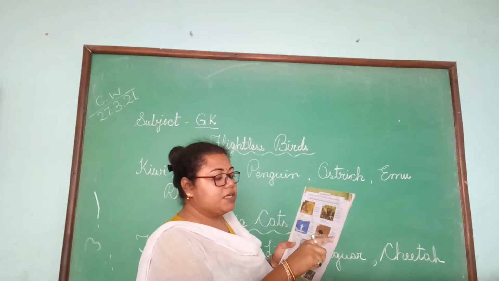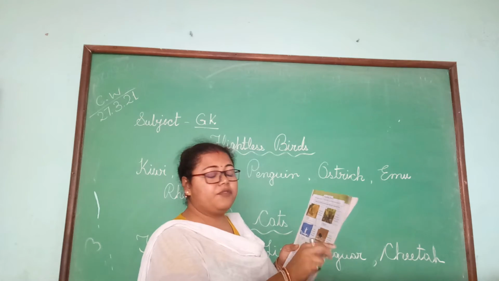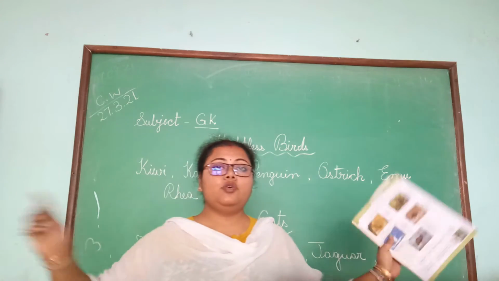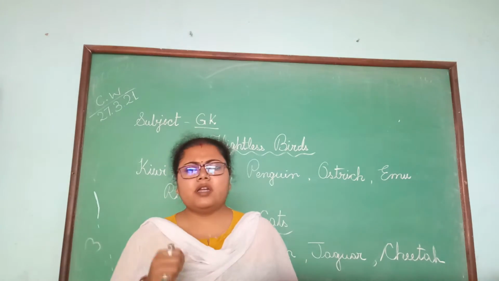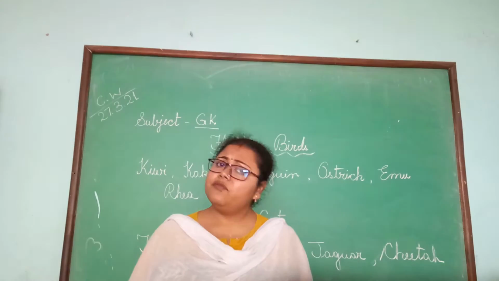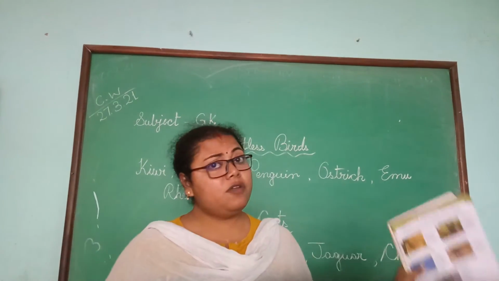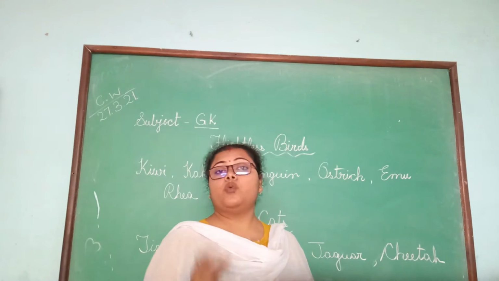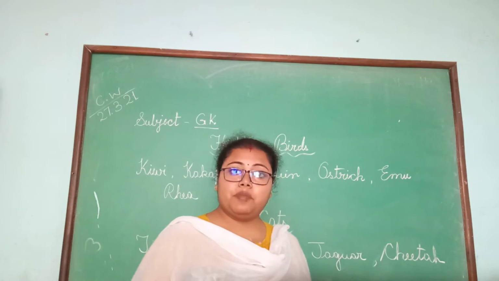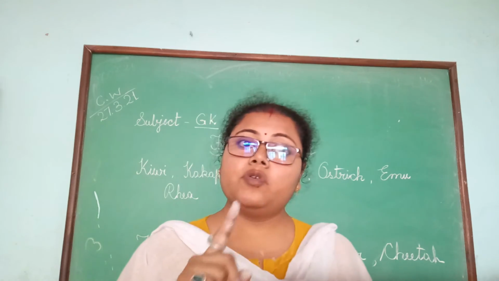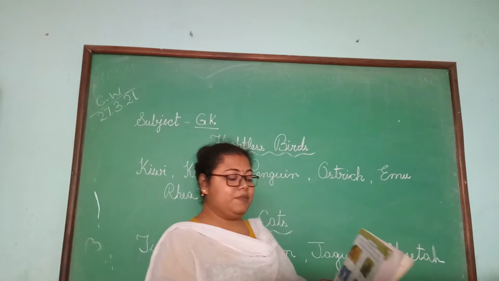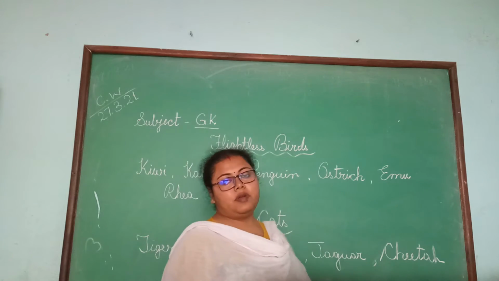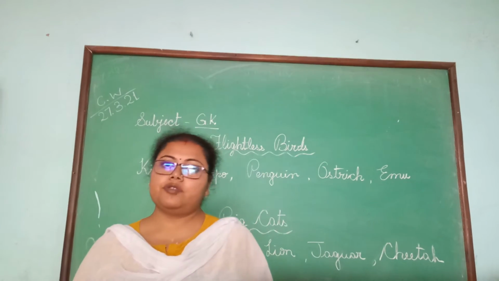Next, see the next bird. It is the largest bird. It can run very fast. Means it is a huge, very big bird, and it can run very fast. But it cannot fly. It is the world's largest, means in birds, it is the biggest one. So its name is ostrich. What is the name? Ostrich.